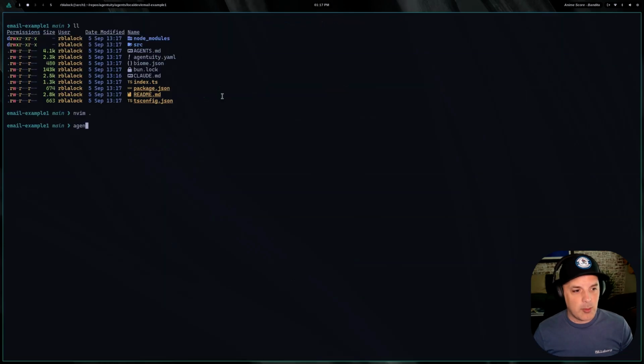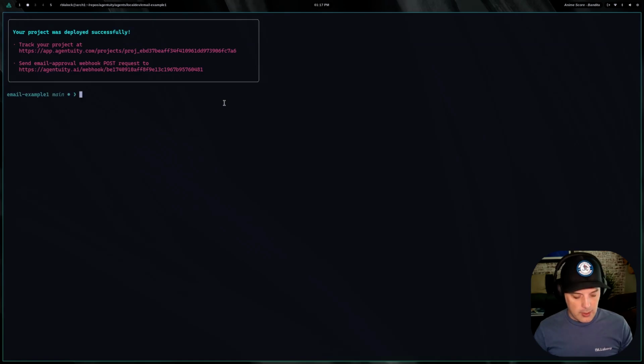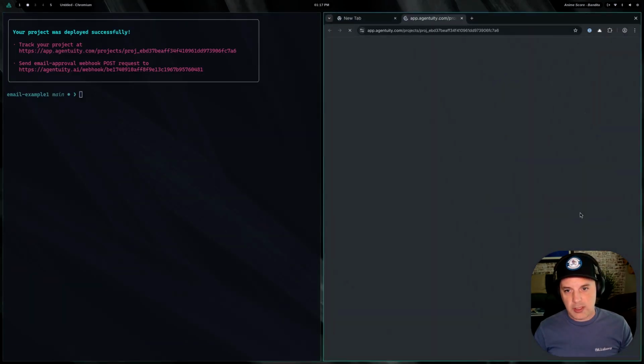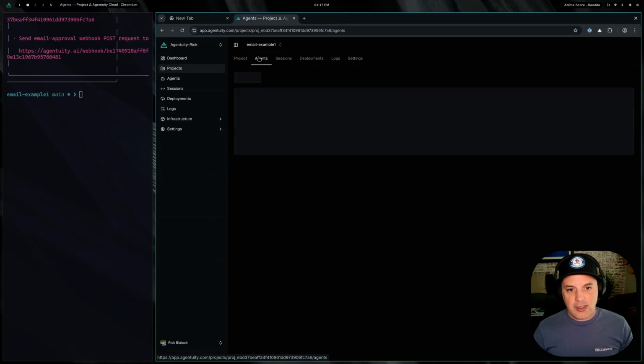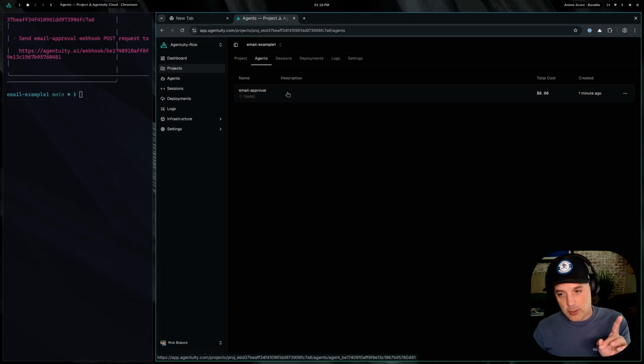So it's really simple. Let me just deploy this example so that we can look at what hooking up email looks like. And then we'll change the code. So we're going to run Agentudi deploy. There we go. And then if I open this, you see there's our project. We only created one agent right now. It's this email approval agent.